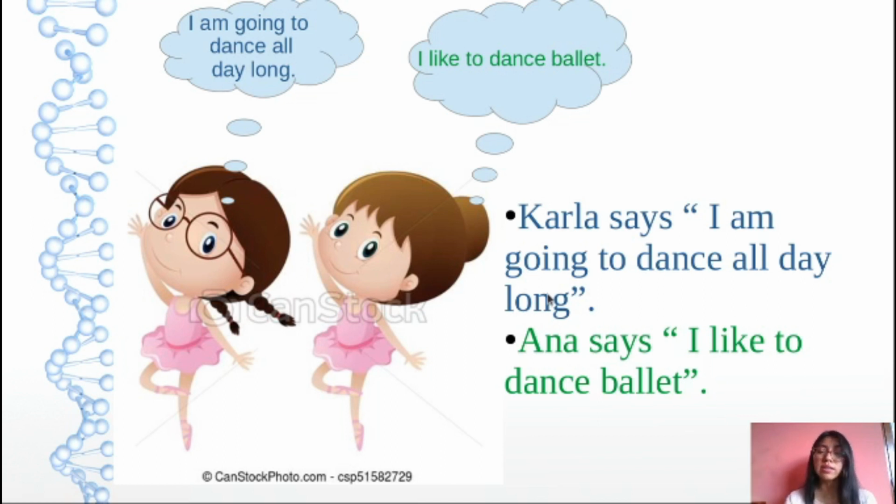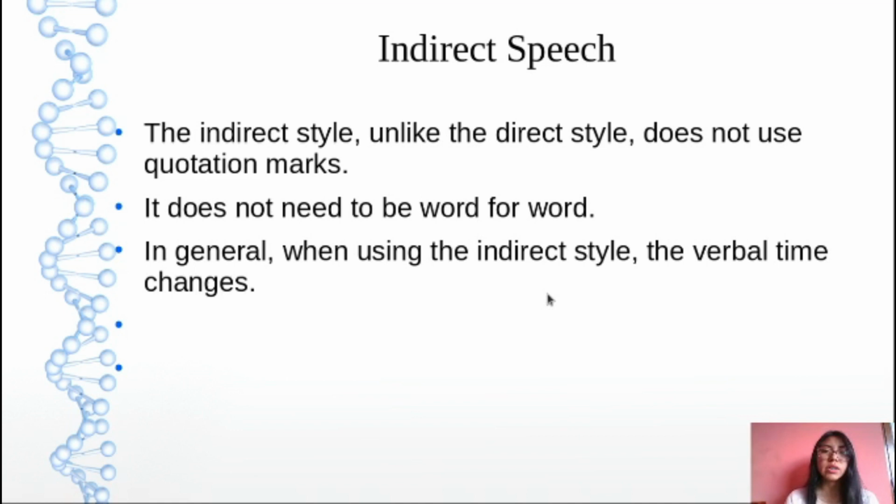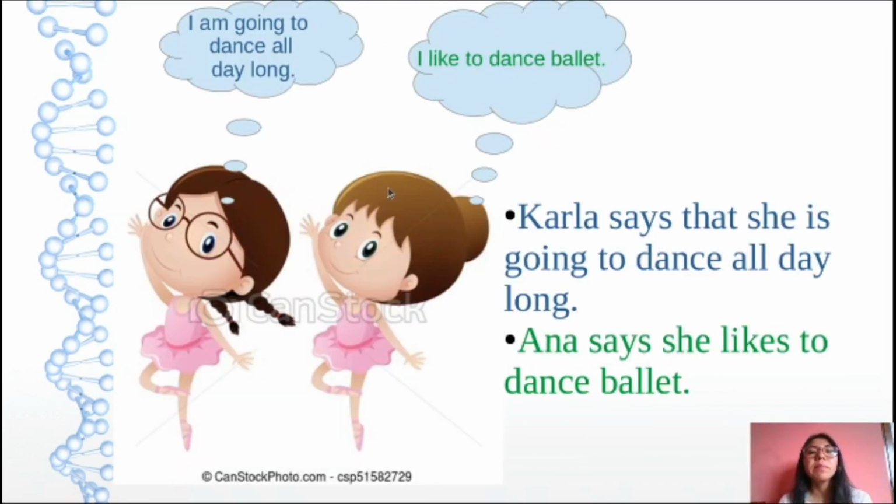That is simple. We are going to see indirect speech. The indirect style, unlike the direct style, does not use quotation marks, so you don't need to use quotation marks. It does not need to be word for word. In that case, we don't need to copy the exact words that the person says. In general, in the indirect style, the verb tense changes. Pay attention in that part.